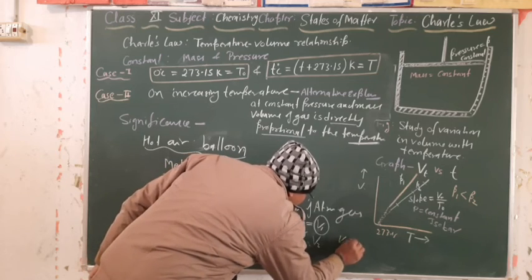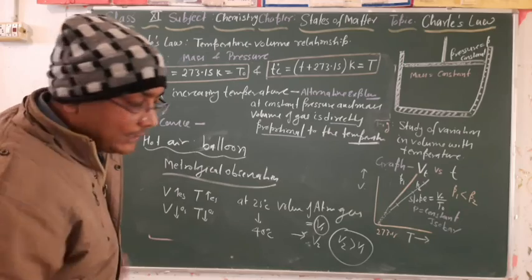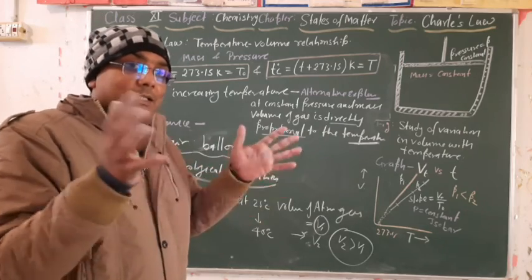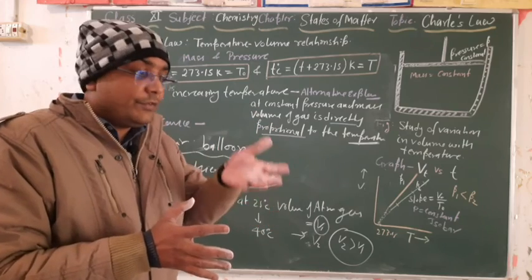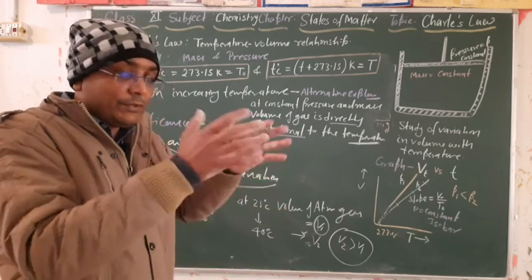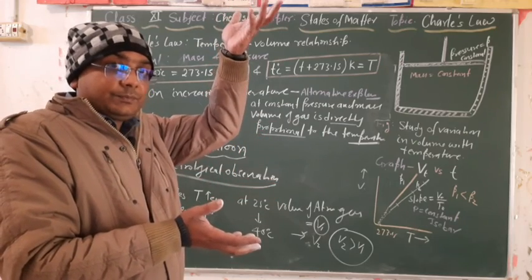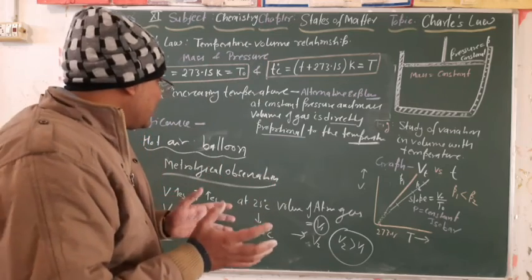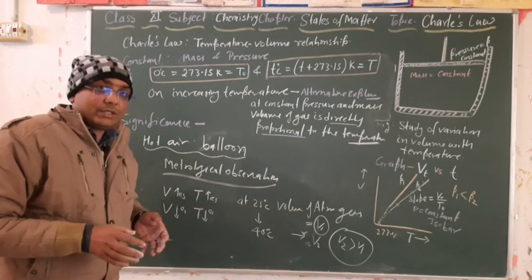So V2 is greater than V1. As we know, if the volume increases, then the density of the gas decreases, and hot air becomes lighter than the atmospheric air, and when we fill hot air in a balloon, that balloon rises up. So this concept we use in hot air balloons during meteorological observation.